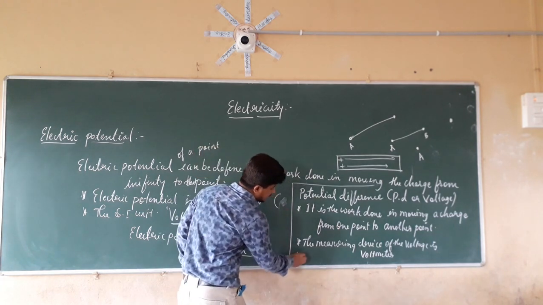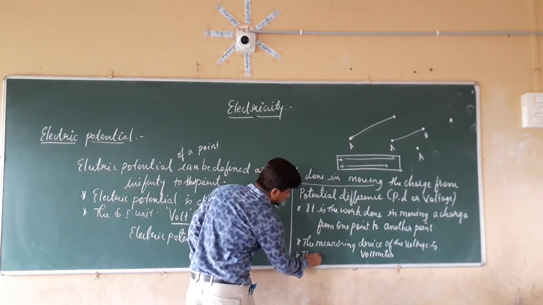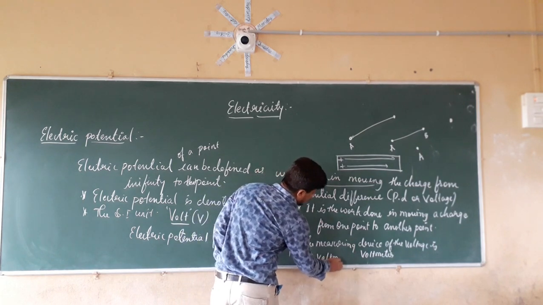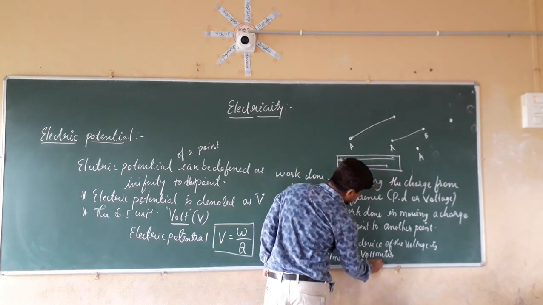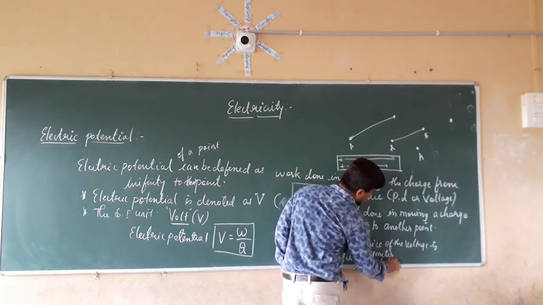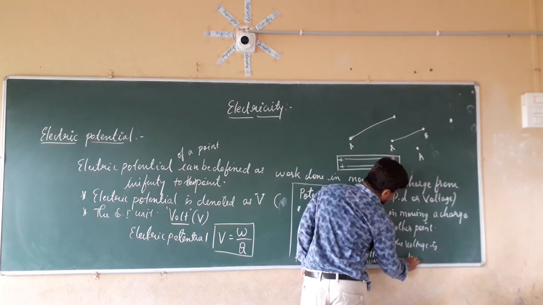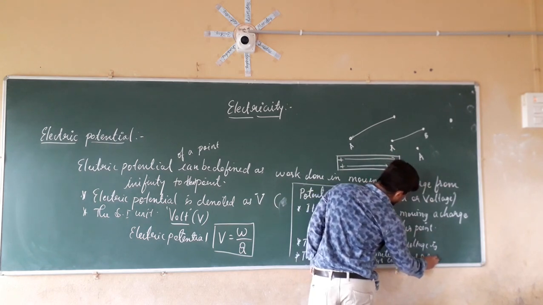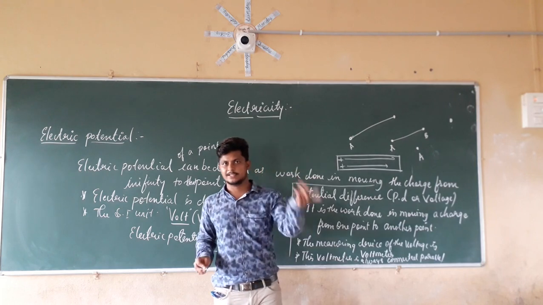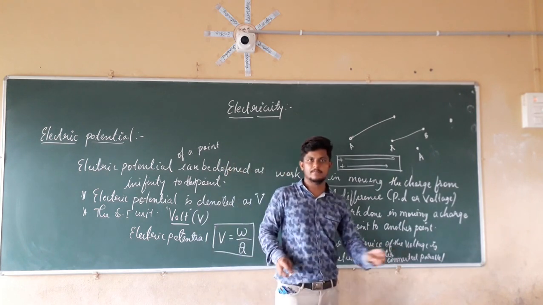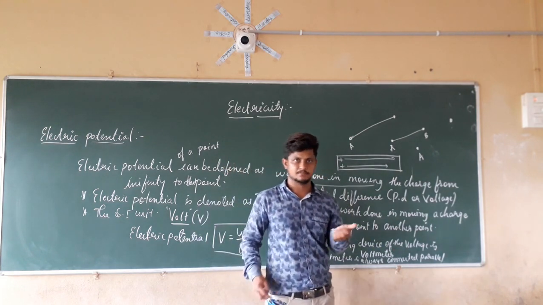And this voltmeter is always connected in parallel. Always remember that ammeters are always connected in series, but voltmeters are always connected in parallel.